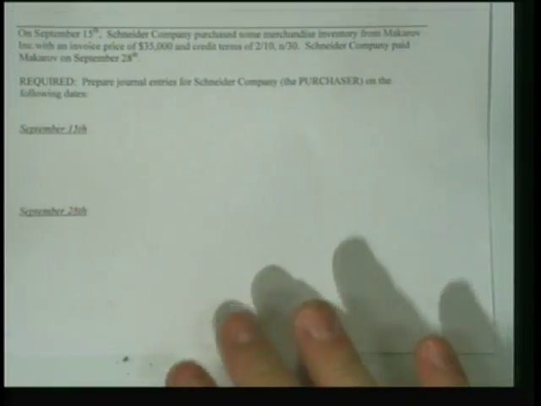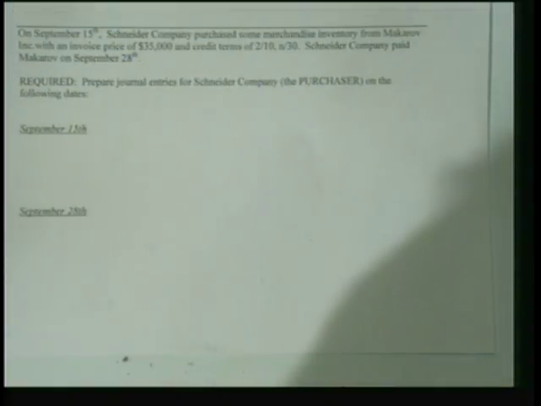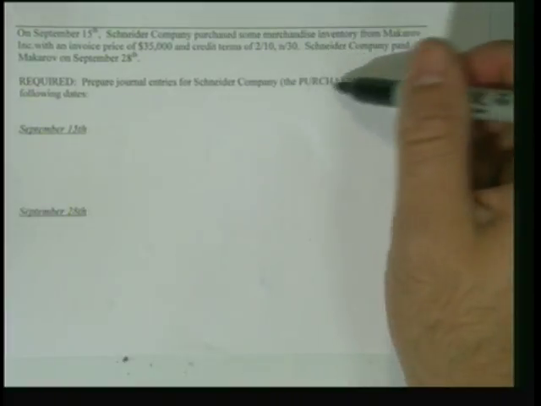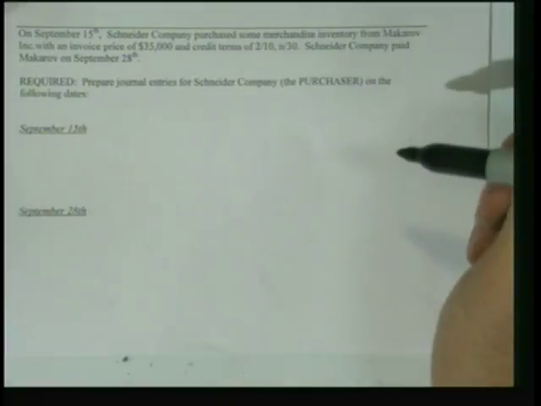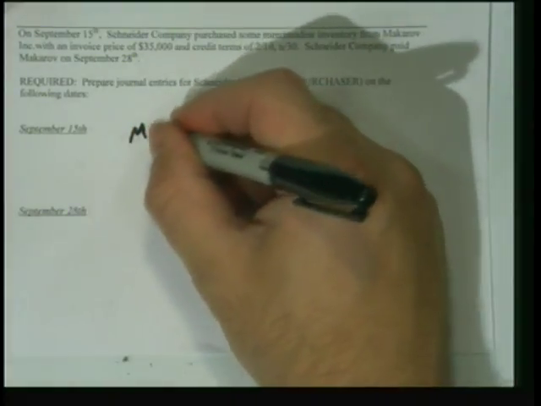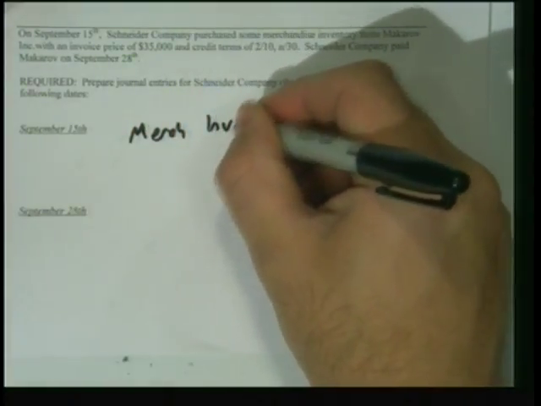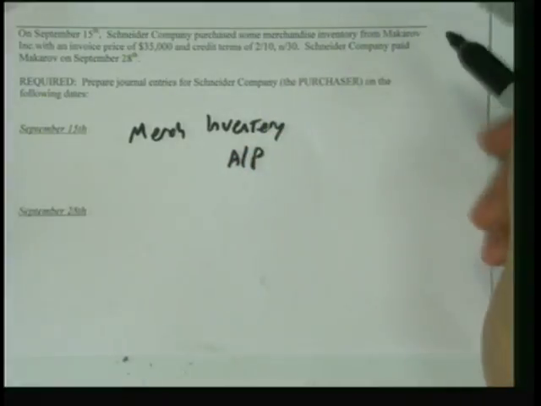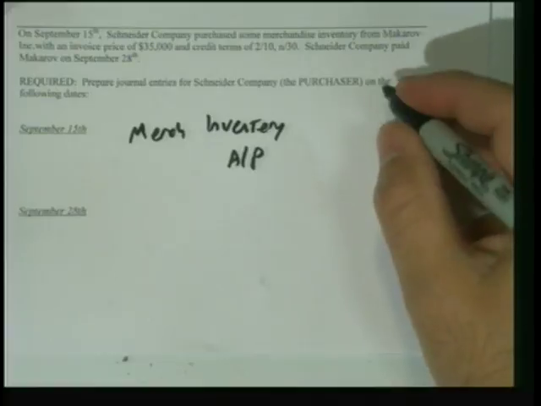Okay, on September 15th, Schneider Company purchased some merchandise inventory from Makarov Inc. with an invoice price of $35,000 and credit terms of 2/10 n/30. Schneider Company paid Makarov on September 28th. Prepare the journal entries for Schneider Company, the purchaser, on the following dates. Okay, well, on September 15th, we debit merchandise inventory and credit accounts payable for $35,000. Okay.